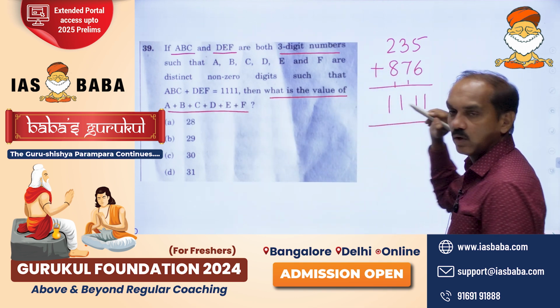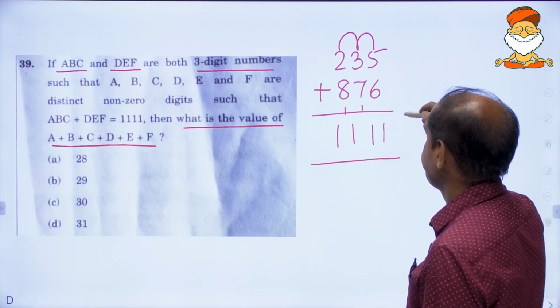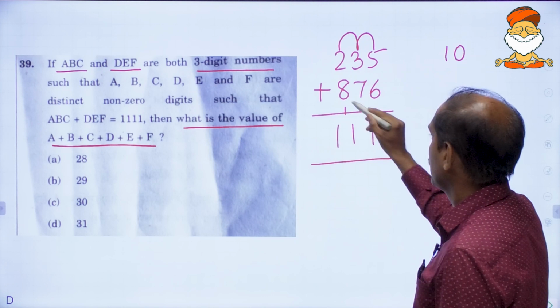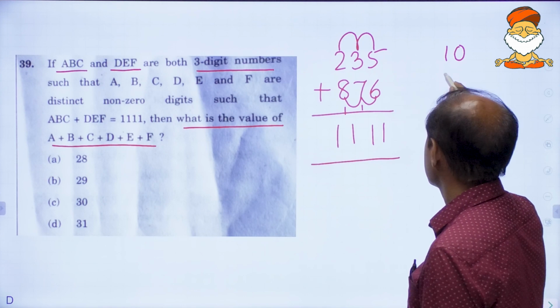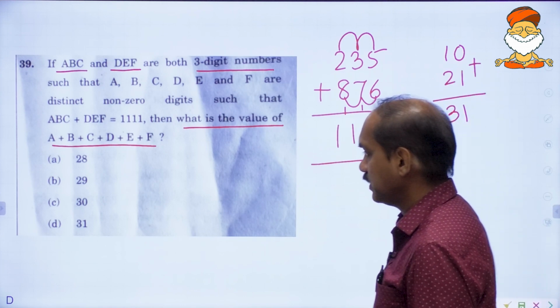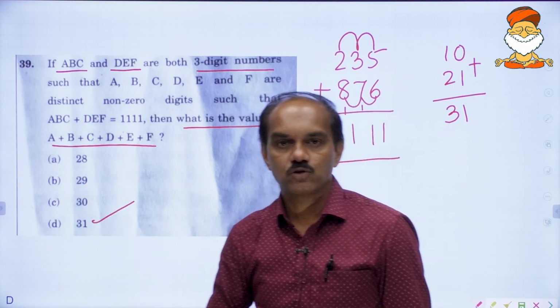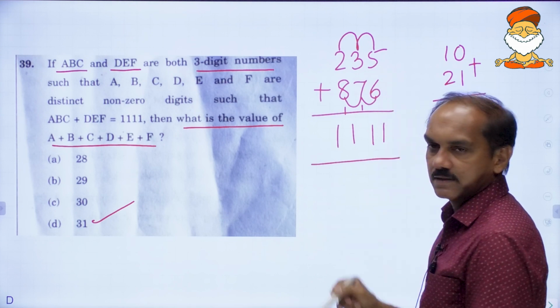You just have to add all these digits. 2 plus 3 plus 5 is 10. 8 plus 7 plus 6, this is 15 plus 6, 21. Together it is 31. It is there in the last option. That should be marked. Now your doubt may be from where we got these numbers.